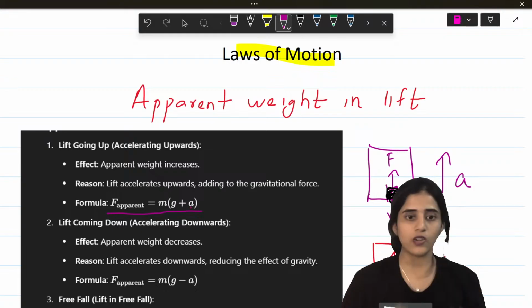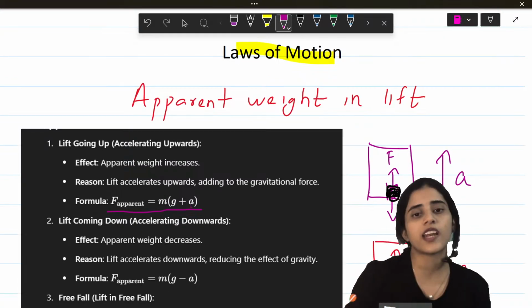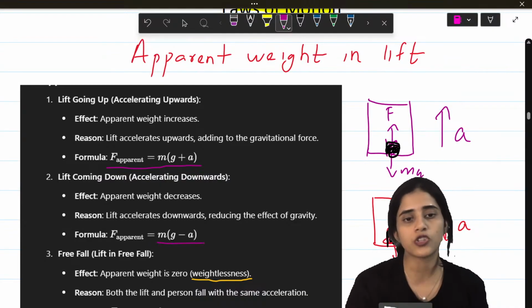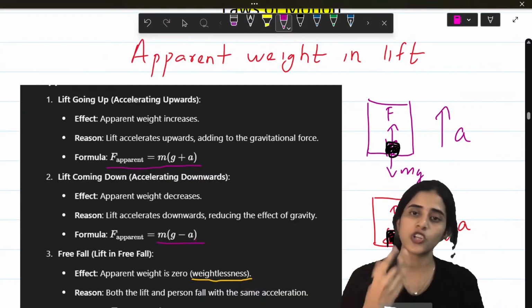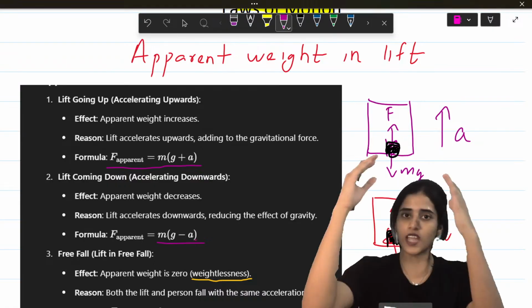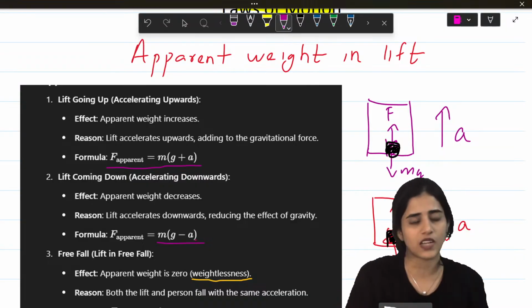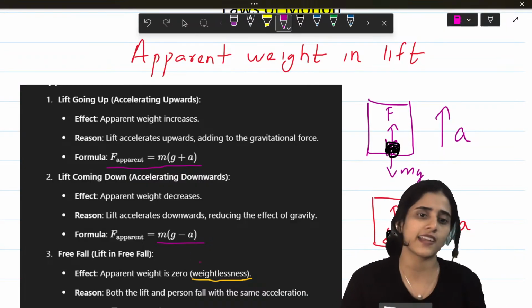Now if you are coming down, you're along with the effect of gravity. So you can actually remove gravity from your force. So it will be m(g minus a) because your acceleration is already because of gravity. So you can subtract it off. If you're moving up, you have to add gravity. If you're coming down, you have to subtract, because you're going along with gravity. You don't have to separately add it.